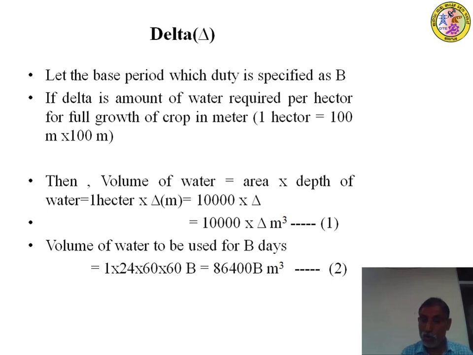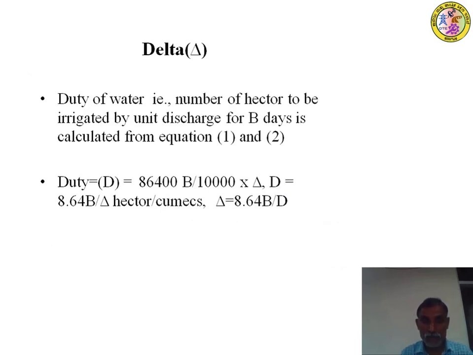Equating, 8640B divided by 10,000 is equal to D multiplied by delta, so D is equal to 8.64B divided by delta. A simple relation that gives the relation between duty, base period and delta.